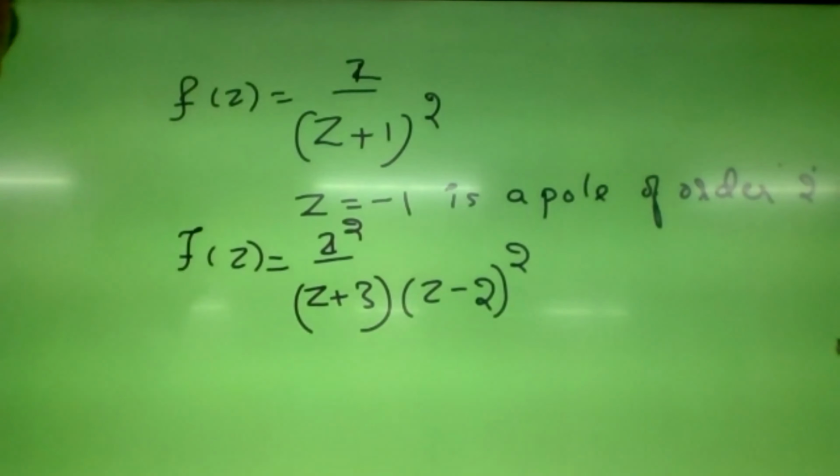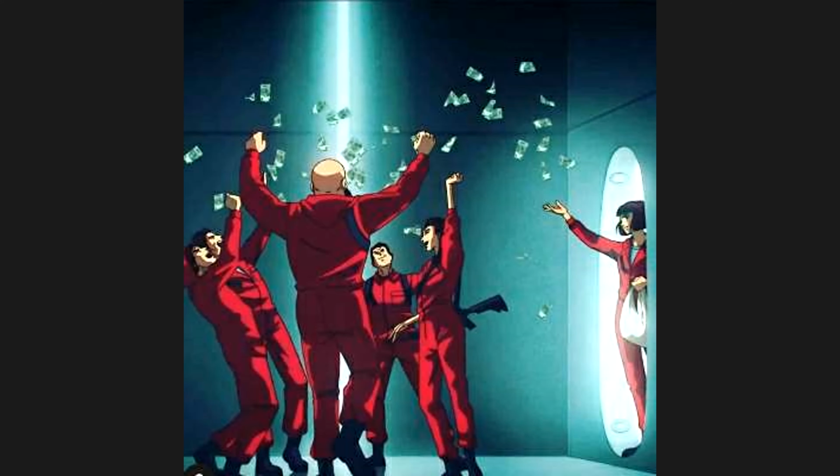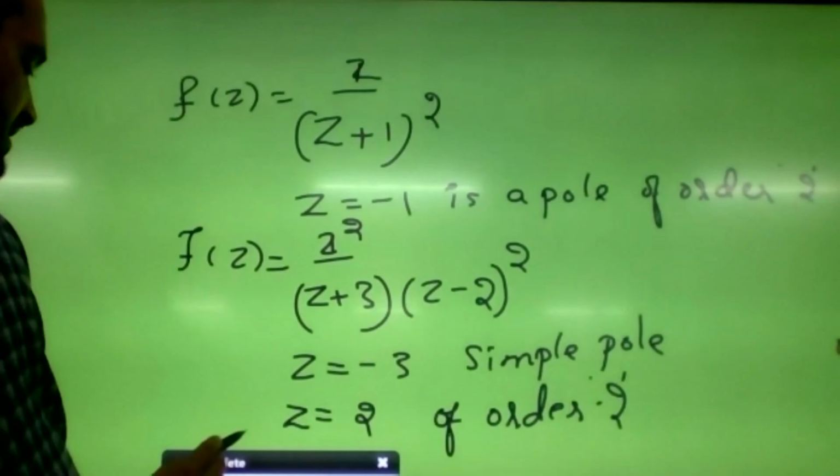So pole is nothing but what? The zeros of the denominator are the poles of the rational function. Clear? Okay, sir. So now based on this pole, I will define the statement of the residue theorem.